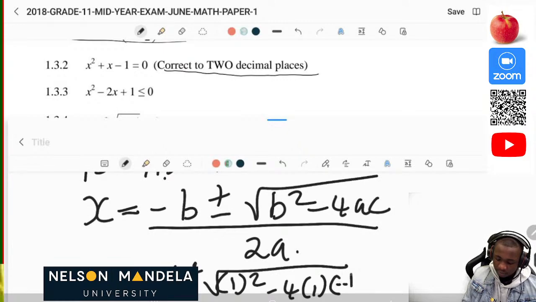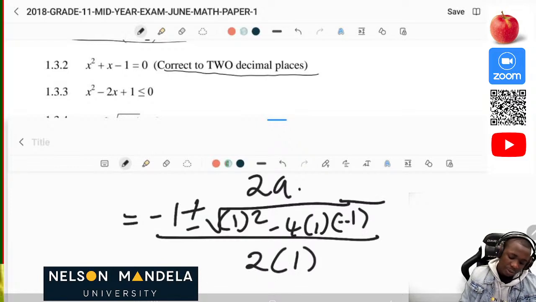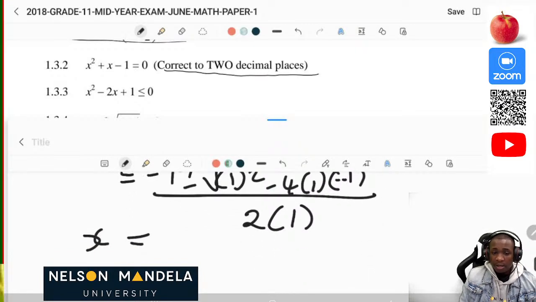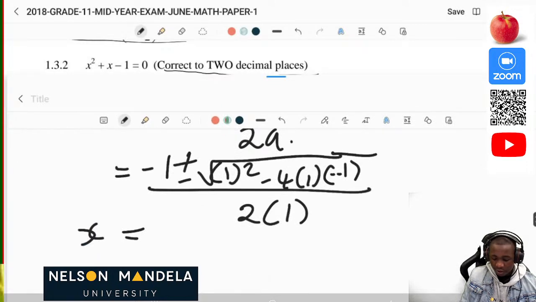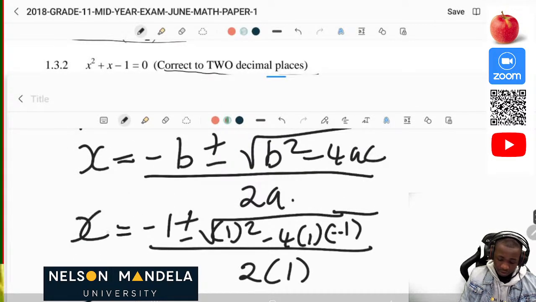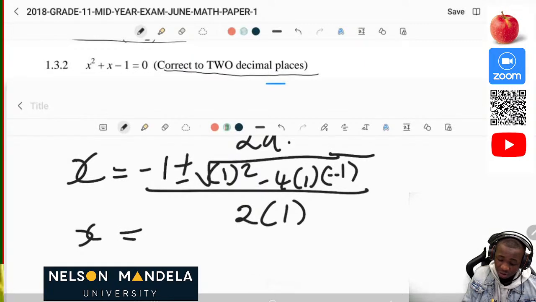Our c is negative 1, then we divide all together by 2 times a. Okay, then after that we use our calculator. So let's use our calculator now so that we can get the values of x. The fact that they say correct to 2 decimal places is what led us to just use our quadratic equation.